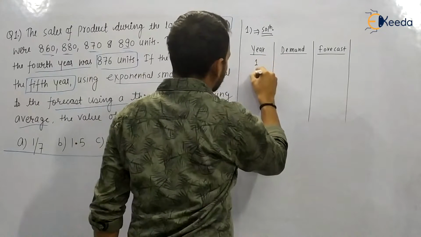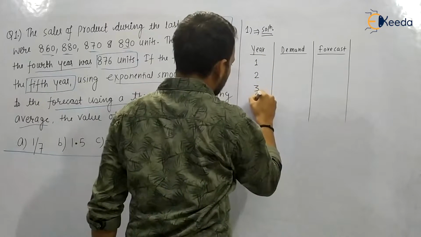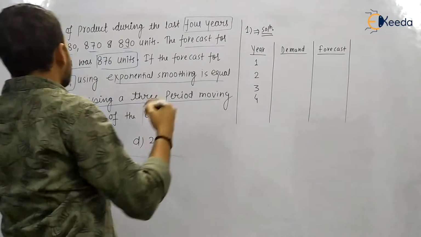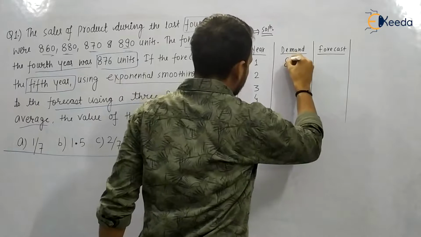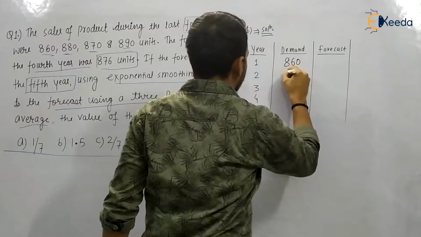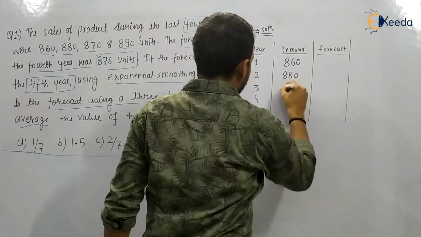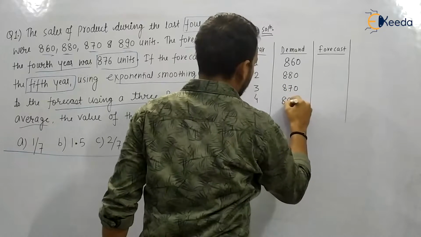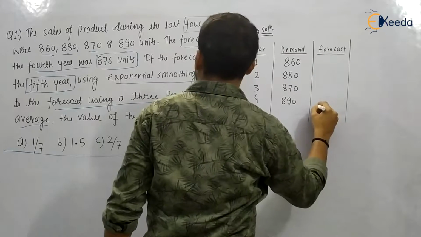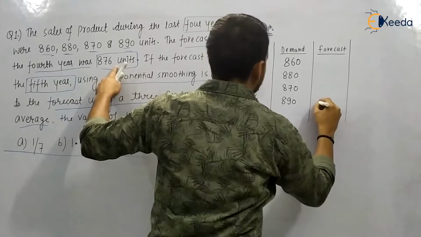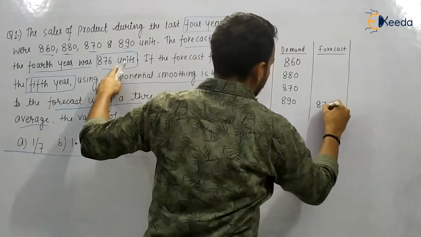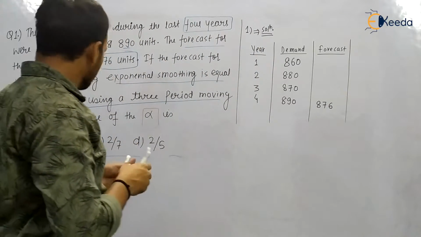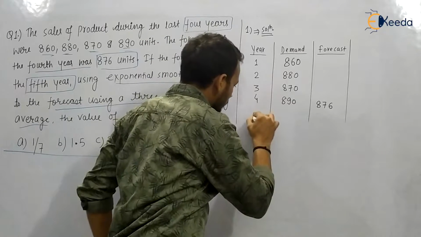So we have the previous 4 records and the sales, sales meaning the demand: 860, 880, 870 and again 890, and they have given the forecast for the fourth year, that is 876 units. So they are asking for the forecast for the fifth month.